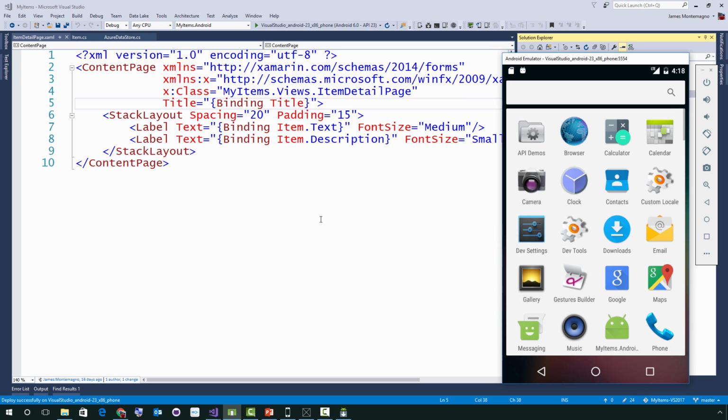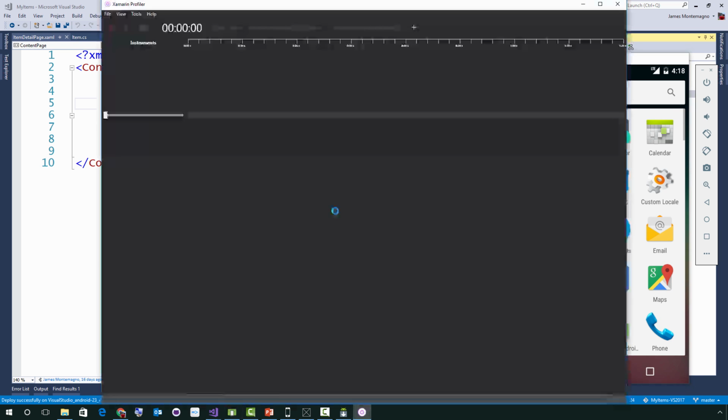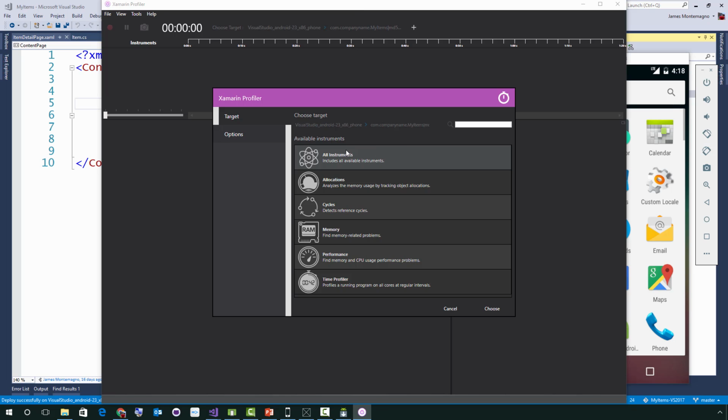So now it's going to close down the application and go ahead and relaunch it. So let's give it a second there. And there's our profiler. Boom. Now this is nice, and we'll send out some links. I did a Xamarin show on this actually with Nina.